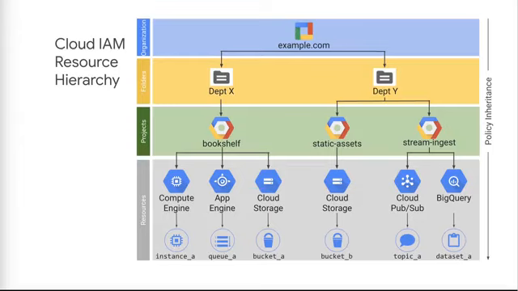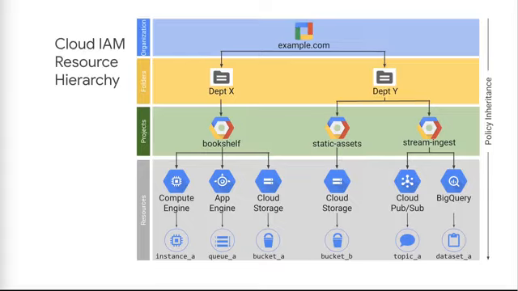A policy is set on a resource, and each policy contains a set of rules and role members. Resources inherit policies from parents, so a policy can be set on a resource, for example, a service, and another policy can be set on a parent, such as a project that contains that service. The final policy is the union of the parent policy and the resource policy.